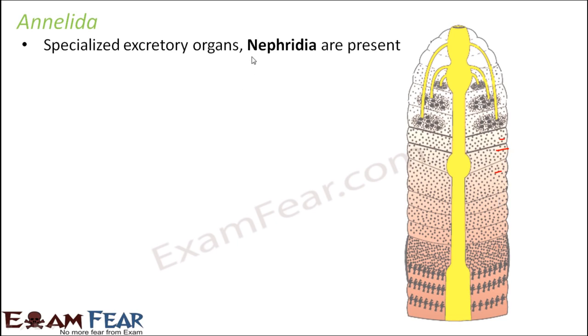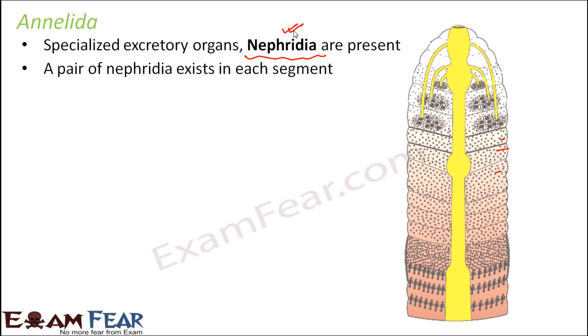Now they have specialized excretory organs called nephridia. This is something interesting as well as important. So earthworms have specialized organs for excretion called nephridia. So what is nephridia? Let us quickly look at that. If you talk about how and where they are present, all the nephridia always exist in pairs. So here you can see these two exist in pairs, and these two exist in pairs, these two exist in pairs. So that is how they exist. All the nephridia exist in pairs.